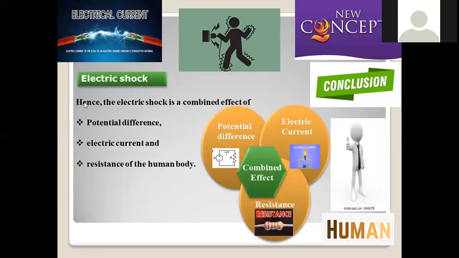Now, electrical shock is the combination of three factors, hence we can say it is a combined effect on the human body. One is the potential difference, which is offered by the external circuit, the extent of EMF or voltage supplied.